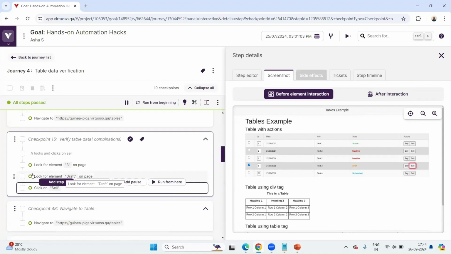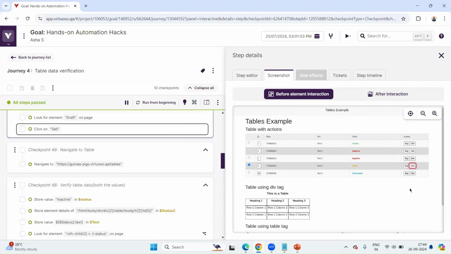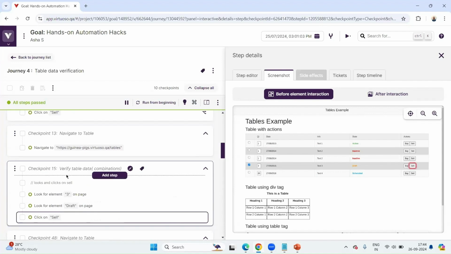There are also other use cases that we have. By analyzing the properties of the table and looking at the pattern of your data, we can simply write the NLP commands and go ahead and automate the table and the rows of data that are associated with the table. So this was about table data verification.